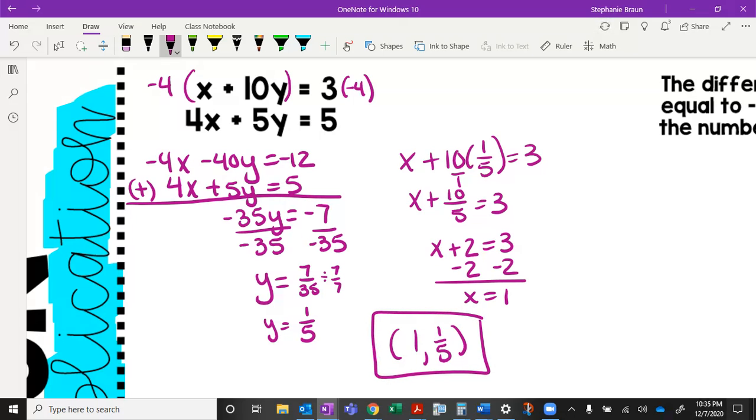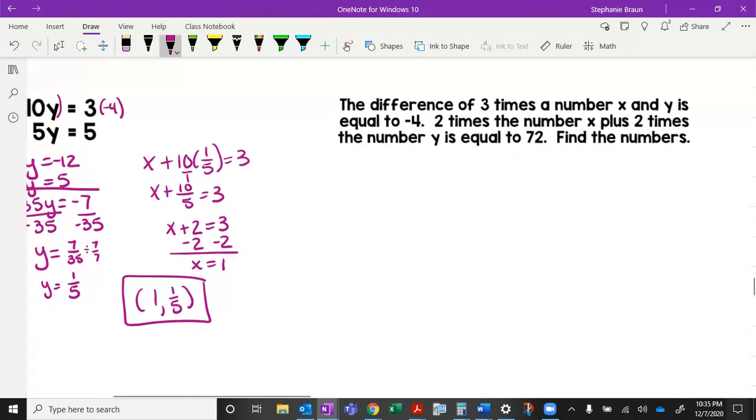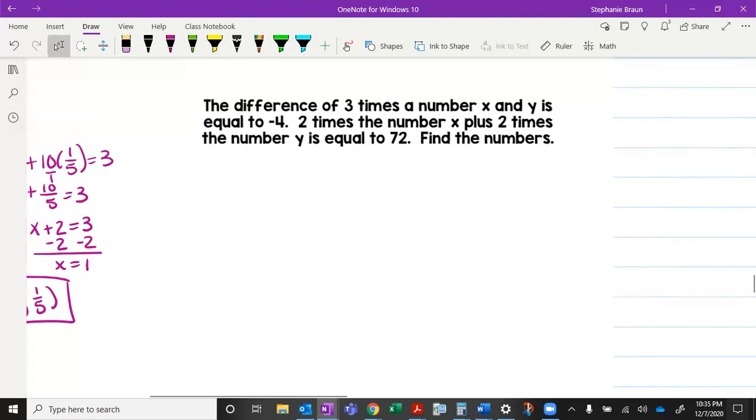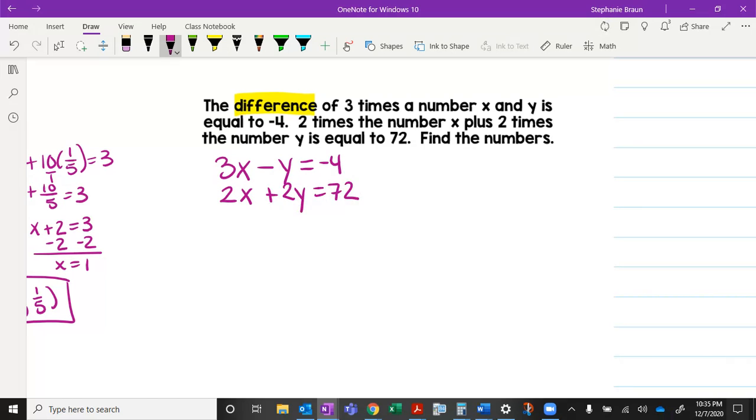Okay, now we're going to get into a word problem. The difference means subtract, of 3 times the number x. So let's go ahead and do this. 3 times the number x. It says the difference of that and y, so that means minus y, is equal to -4. Okay. 2 times the number x plus 2 times the number y is equal to 72. All right, so there's our system.